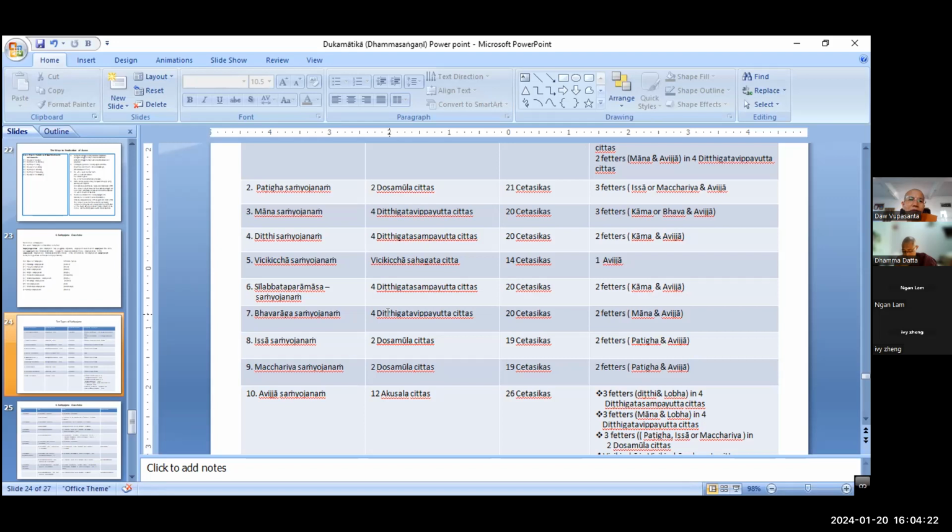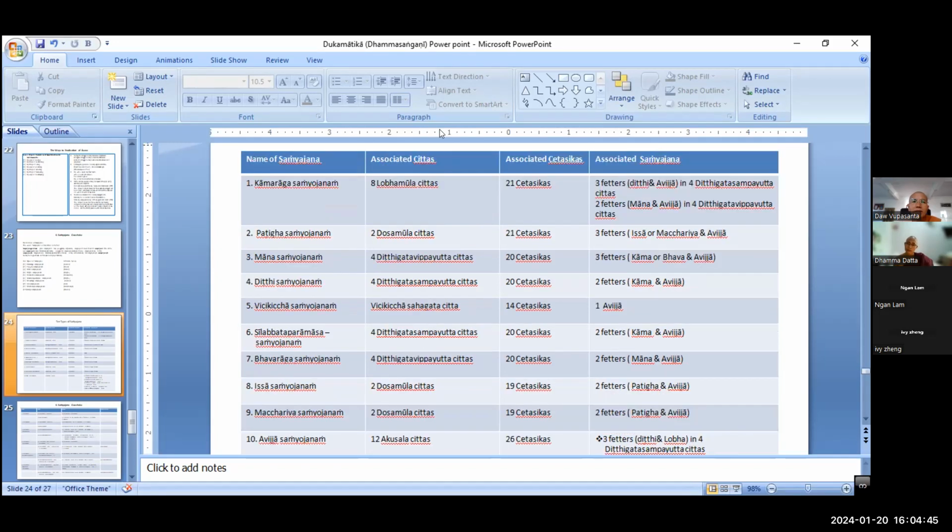Because the Buddha preached the Akusala Dhamma by using different names, depending on the inclination or temperament of his audience. That is how the Buddha preached. If the Buddha preaches the factors, they will understand easily, right?